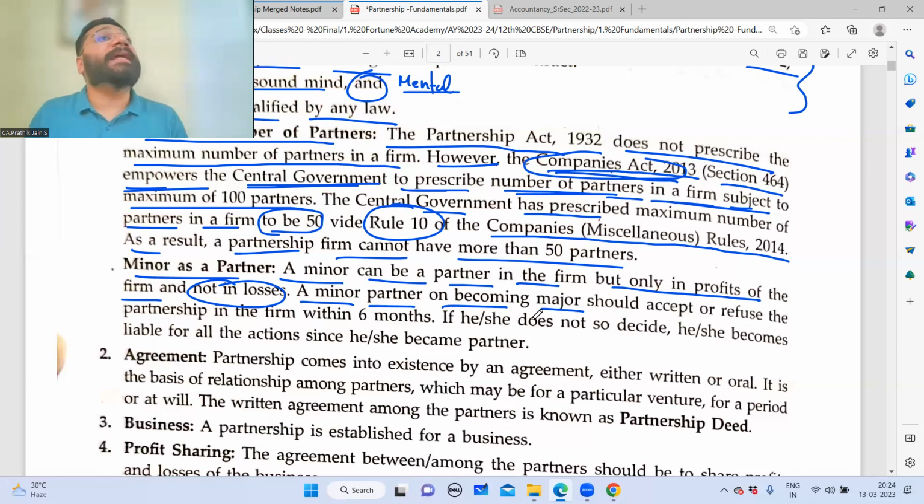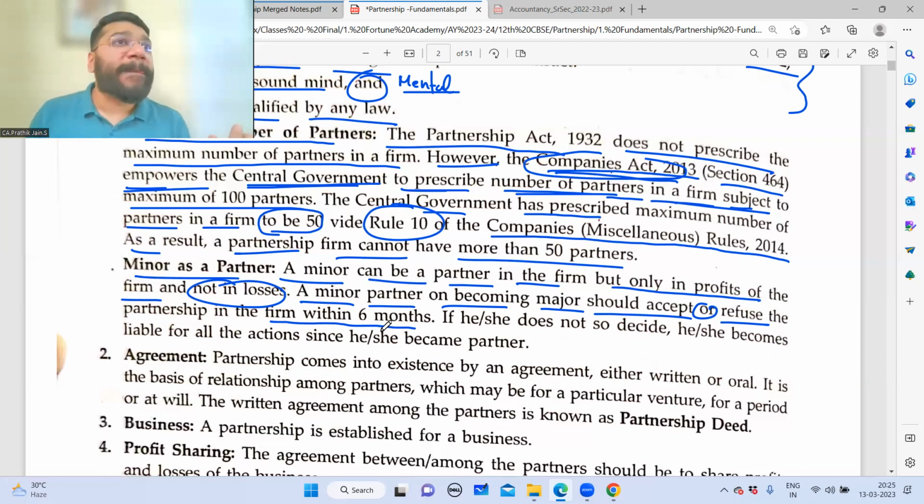Minor partner on becoming a major. Now, when he completes his 18 years, see, below 18 is a minor. Once he becomes a major, then he should either accept or refuse the continuation of the partnership. Because what happens, as long as you're a minor, who takes the decisions on behalf of you? Your guardian. Your guardian will take the decision on behalf of you. Once you become a major, now you will take the decisions for yourself. So once a minor attains majority, within 6 months of his attaining majority, he has to either accept that yes, I will continue to remain as a partner, or else he should refuse that I don't want to be a partner.